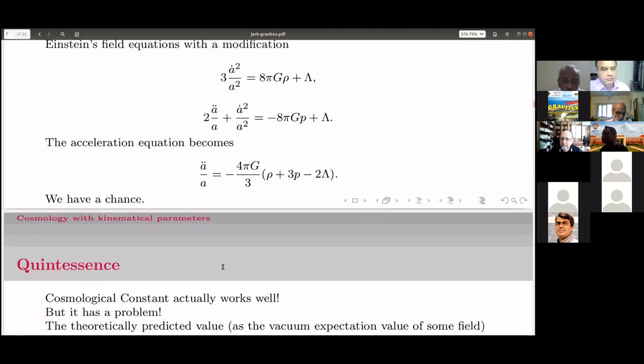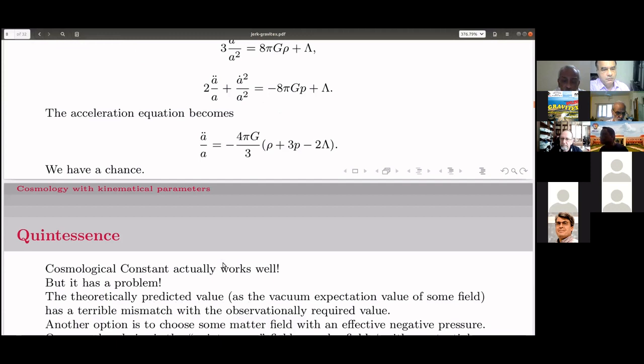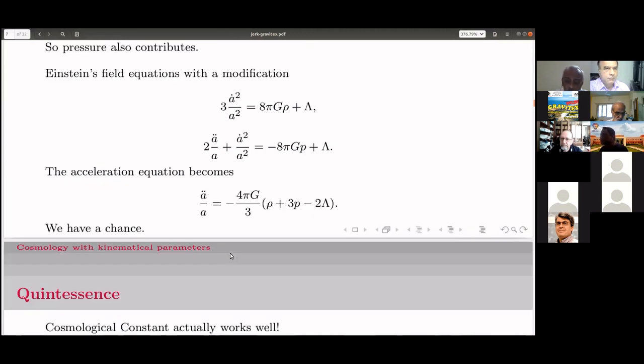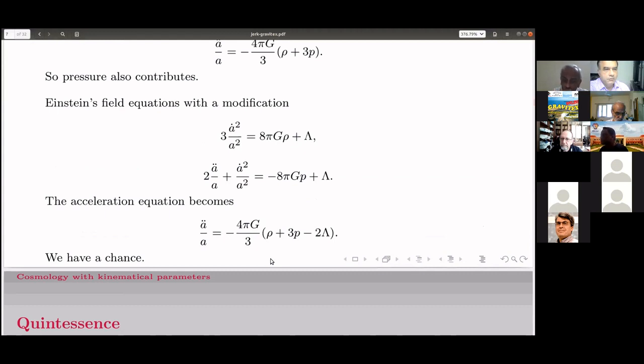So the basic idea is to have kind of an exotic matter which gives rise to an effective negative pressure. In this equation, you can see in the pressure equation, 2 a double dot by a plus a dot square by a square is equal to minus 8 pi G.